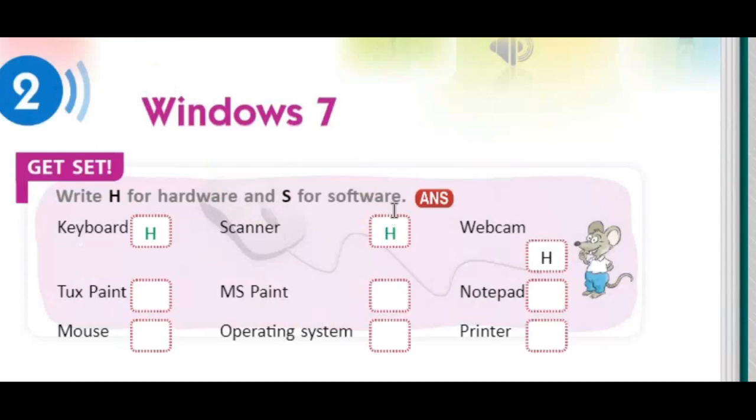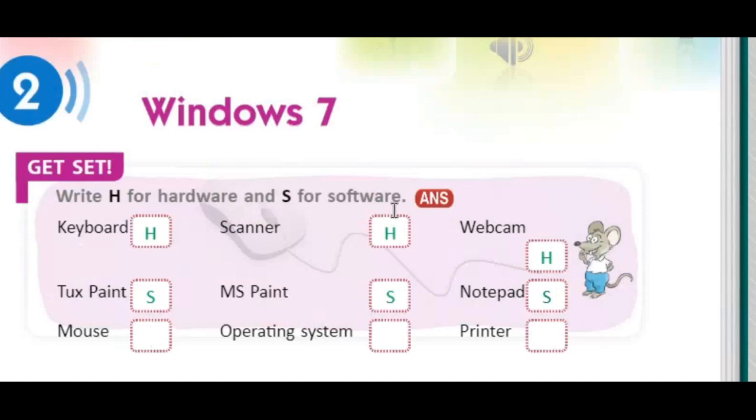But can we touch the Tux Paint? When we start the computer, Tux Paint gets displayed on the monitor. We cannot touch it, so that is not a hardware part. So this Tux Paint is a software. It means that when the computer starts, we can see this software on the screen. In the same way, Paint, when the computer starts, we can see this software. Also Notepad is a software.